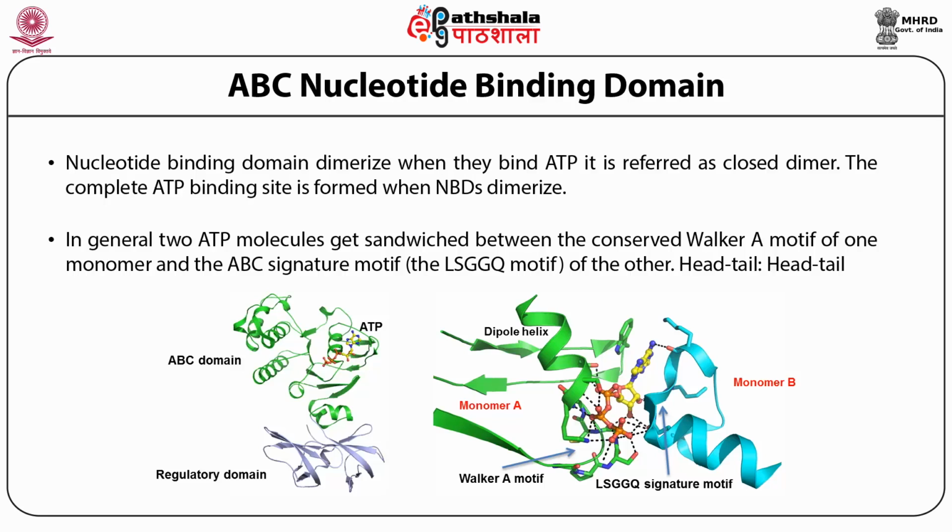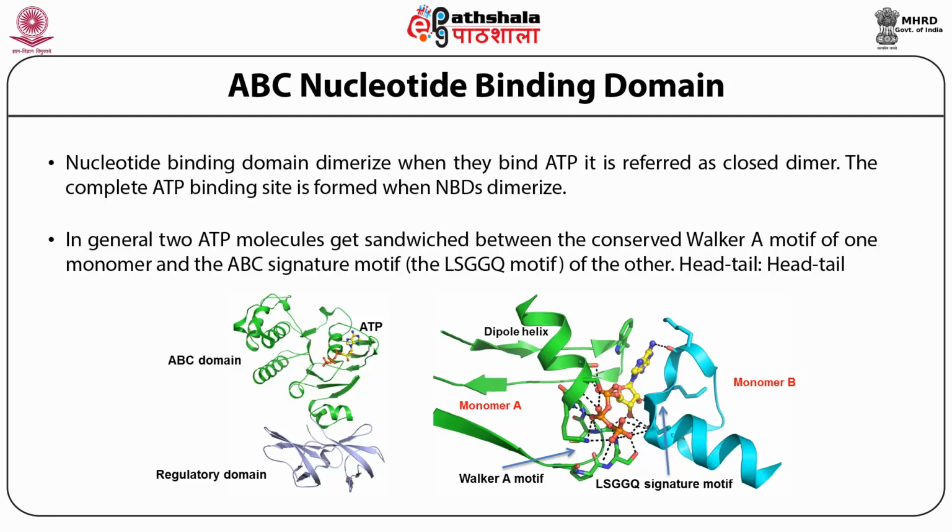So in this figure on the left side you see a monomer of a nucleotide binding domain where you see the ABC domain, which is in green color, and the regulatory domain, which is in cyan color. This ABC domain has two domains. One is the alpha helical domain and the other is called the Rec-A domain. The Rec-A domain is the domain where the ATP comes and binds.